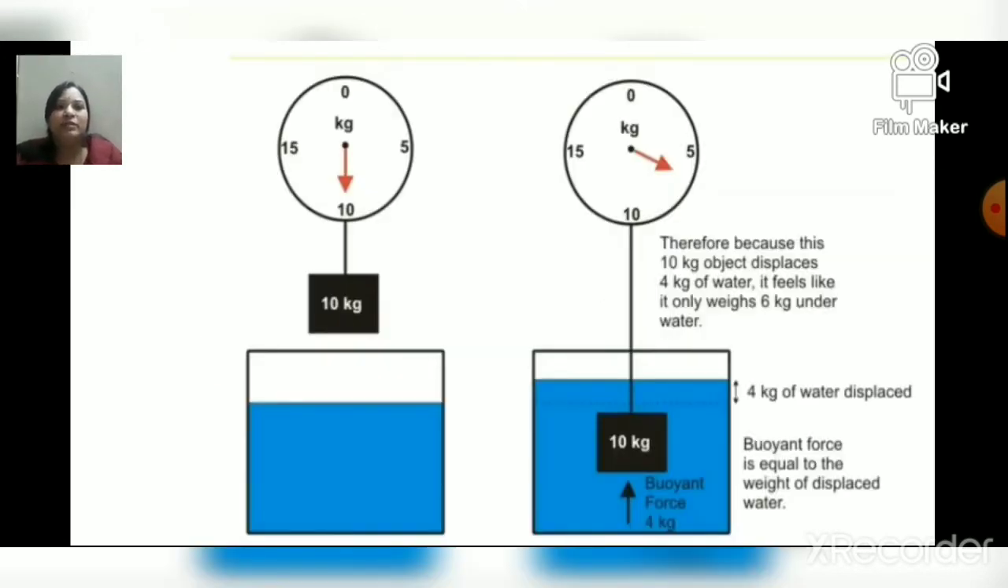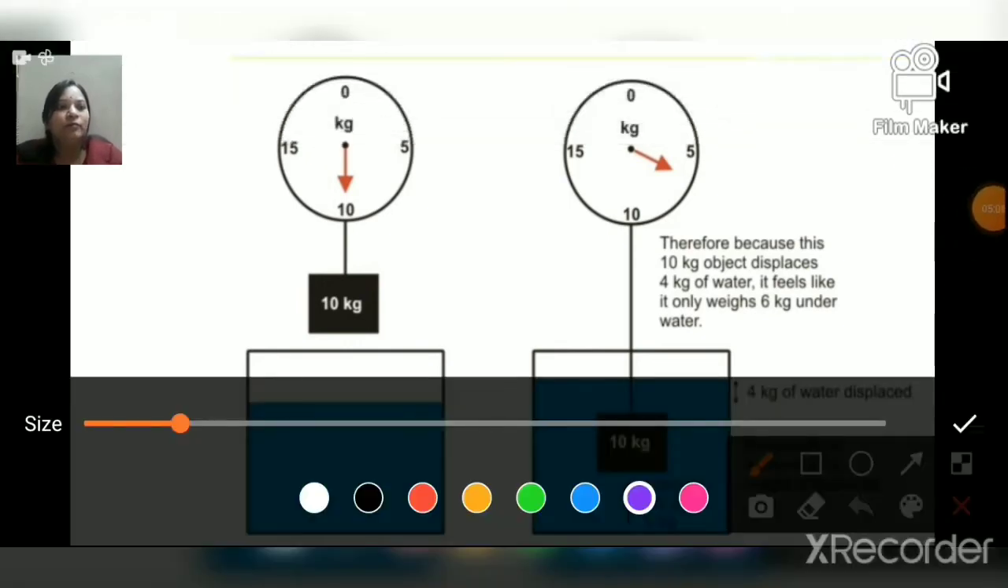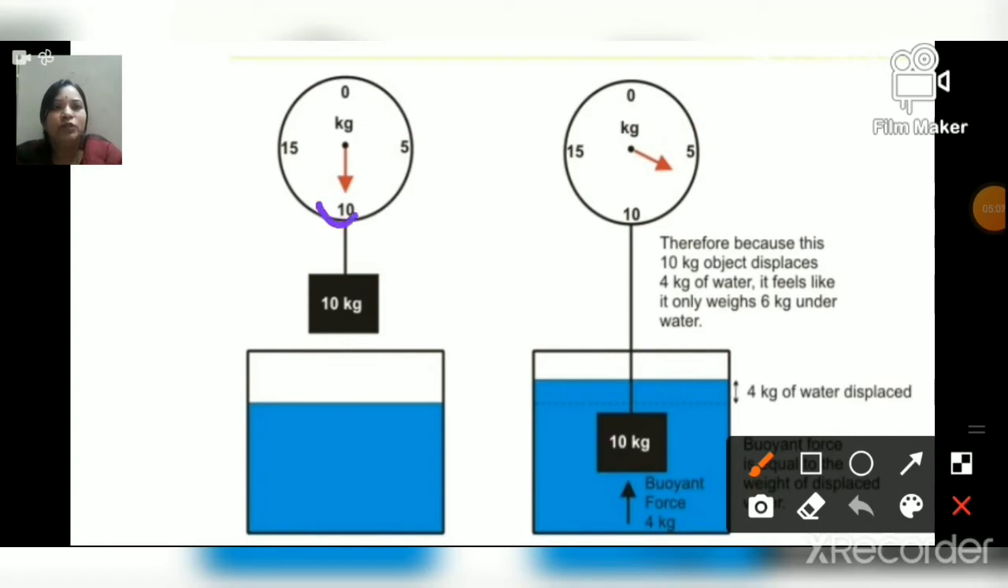Now in this picture you can see a 10 kg weight, weighing 10 kg outside the water, as you can see on the left hand side. On the right hand side, when that thing is immersed in water, what is the weight of that thing? How much, children? See, the weight of the thing as shown on the scale is 10 kg outside the water. When it is immersed in water, the weight shows 6 kg. So how much weight is reduced? It is reduced by 4 kg.